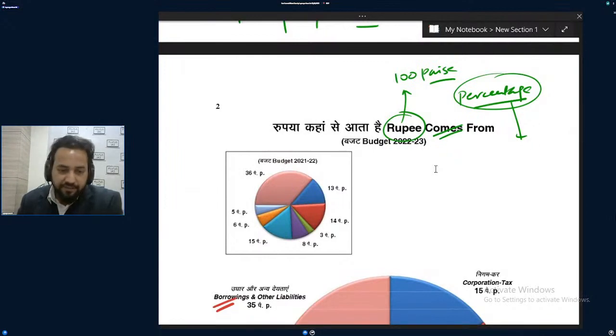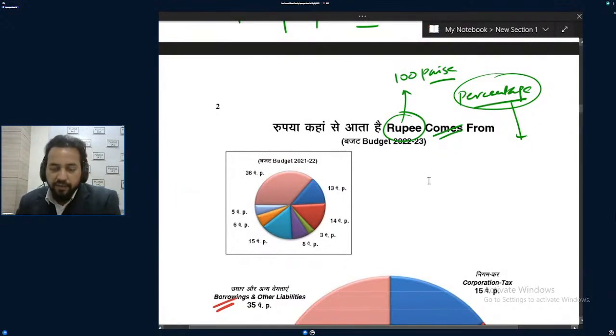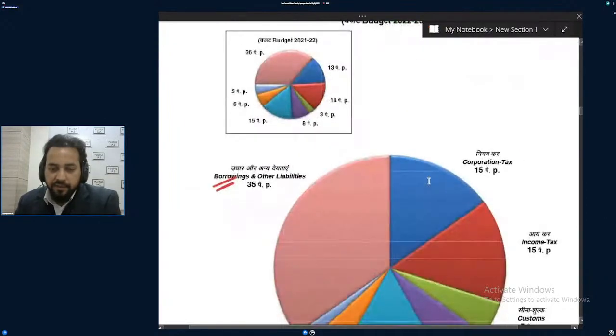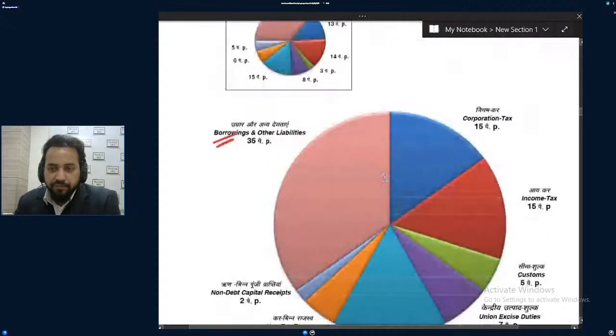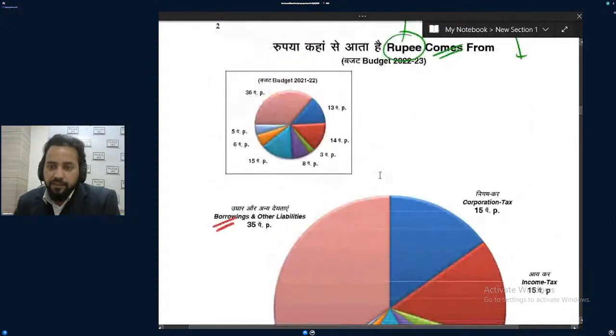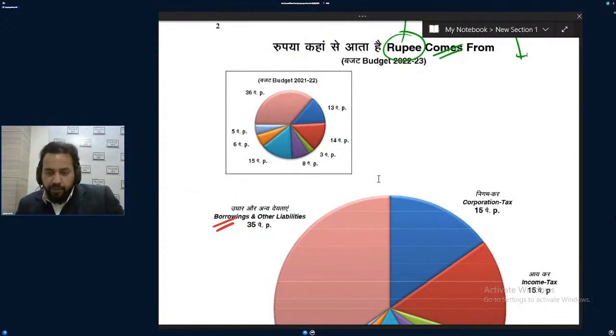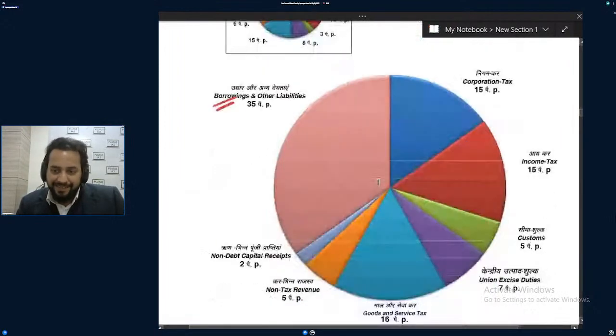They know this. So from that point of view, this is made. This budget at a glance, in pictorial or graphics, pictorial representation of this budget in terms of percentage.